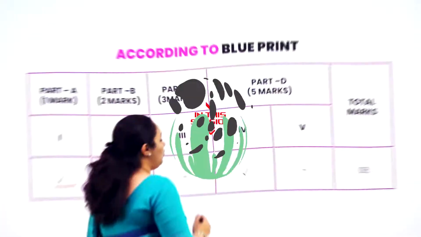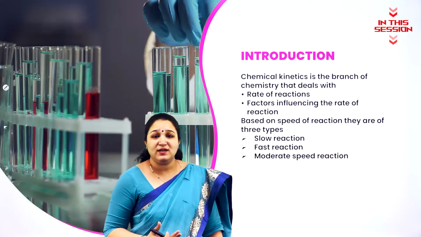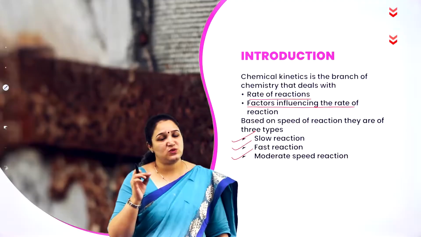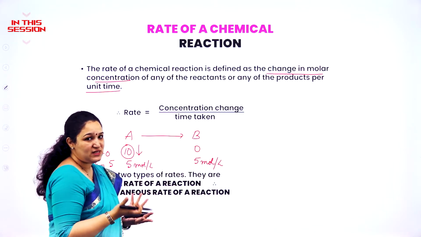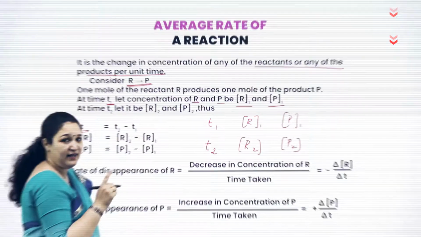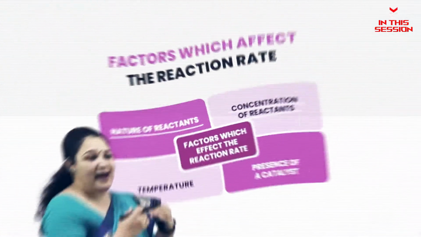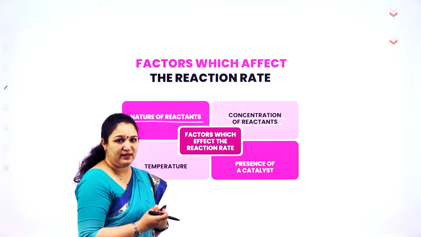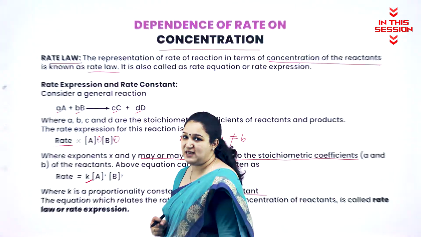Hello my dear students, one question from part D carrying 5 marks. What is chemical kinetics? So it is very important application when it comes to industry. And B is 0 because the reaction has not yet started. What is the change in time? Change in time, we put it as delta T. It is the numbers which we use for balancing a chemical equation. One particular instant of time, isn't it? As I increase the concentration of the reactant, what is this exactly X and Y? I shall explain to you all in the next class.